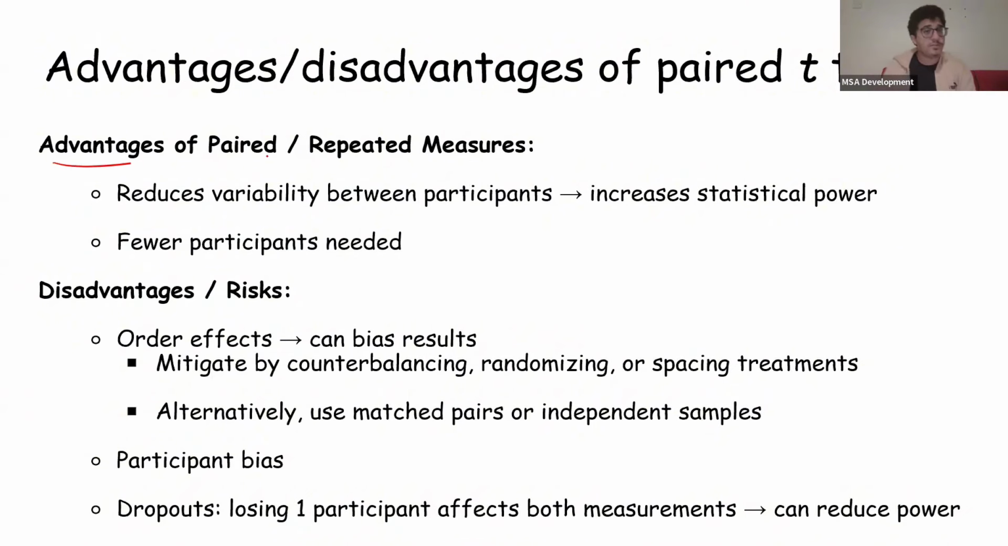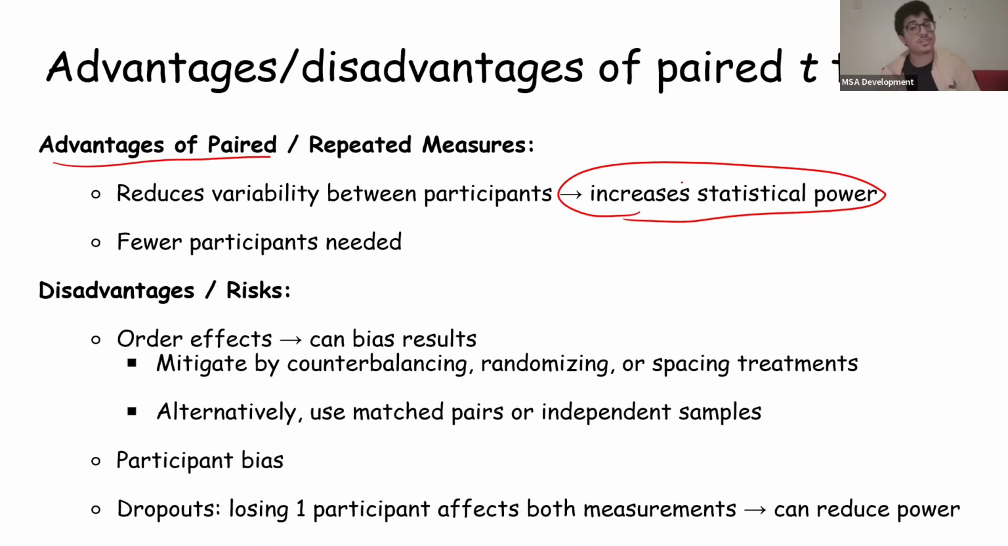So the advantages of a paired t-test is that there's reduced variability between participants. Because we're using the same person, we're not afraid of this person being more tolerant of the drug than this other guy. So all of this reduced variability increases statistical power. Crazy, okay? And we need fewer participants. For example, 12 participants would basically translate to 24 if we're doing a paired t-test, right?